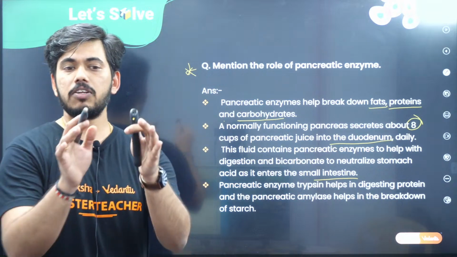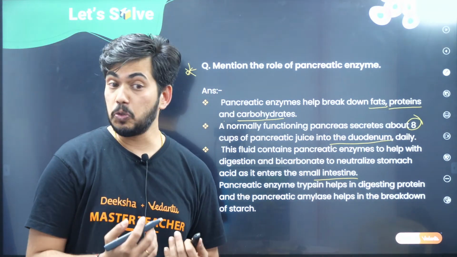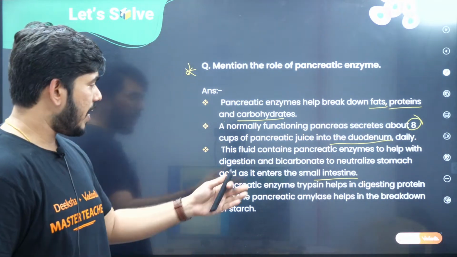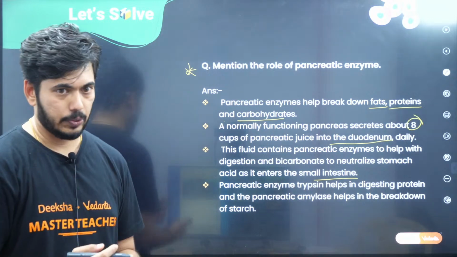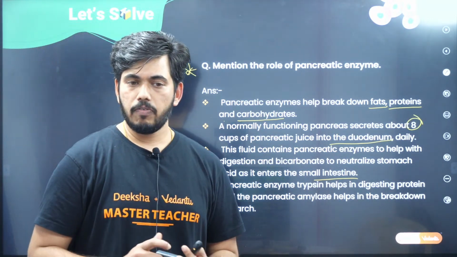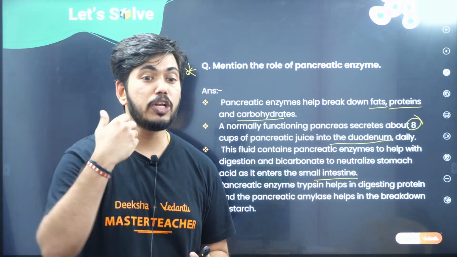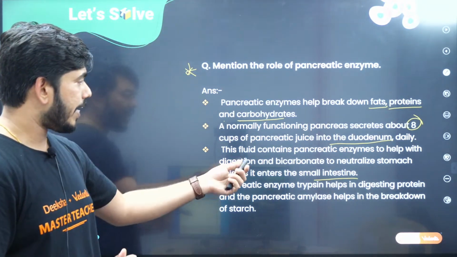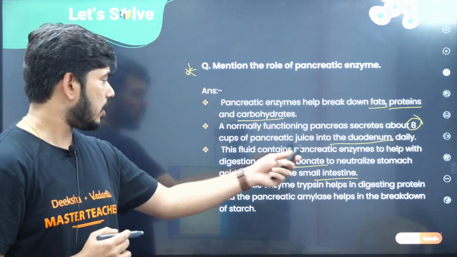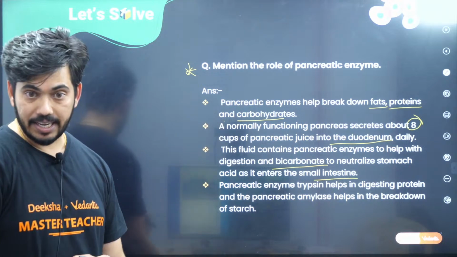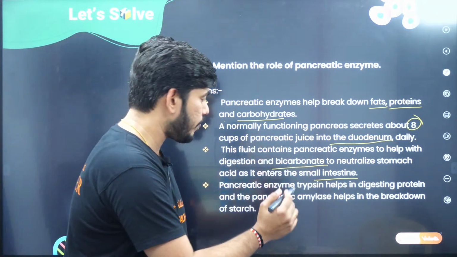So now children, please understand, our stomach releases gastric juices, which are acidic substances, HCl or related to that. Now when the food goes there, these acidic substances need to be neutralized. For that, it has to produce what? Some bicarbonates. That is also done by the pancreas. Please remember this.